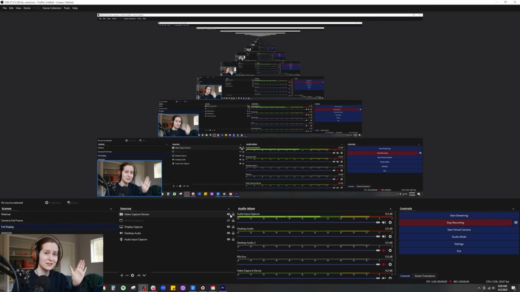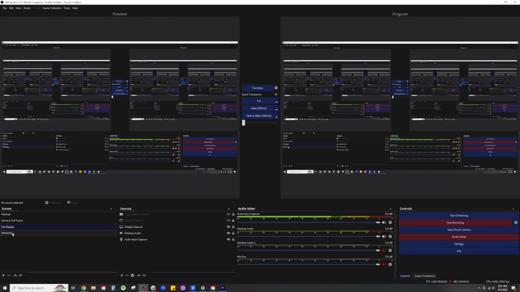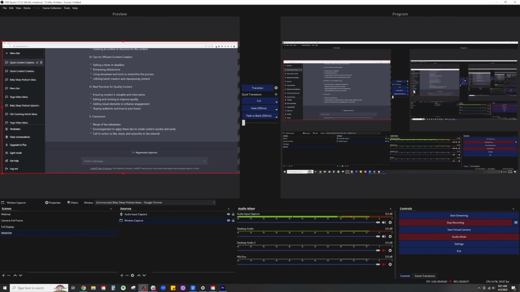You can also turn on your camera. So here I've got video capture device. That's my camera. So you can see me right here as I'm editing the video. And you can also toggle between different scenes. And you can even do that in studio mode. So you can see over here a preview of what the video is going to look like before you start sharing it with the audience you're streaming to, or start recording it into the video you're recording.